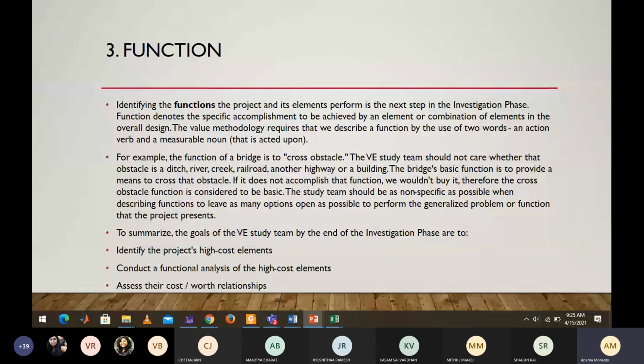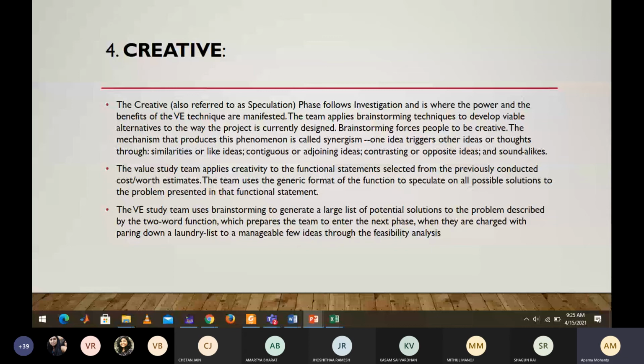The fourth is the creative stage, where your creative teams sit together, brainstorm and come up with various creative ideas. The fifth is the evaluation phase, where you compare the advantages and disadvantages of the product you are launching. Sixth is the development stage.